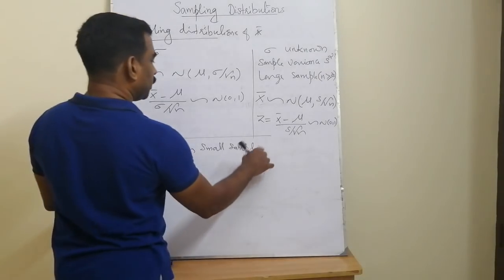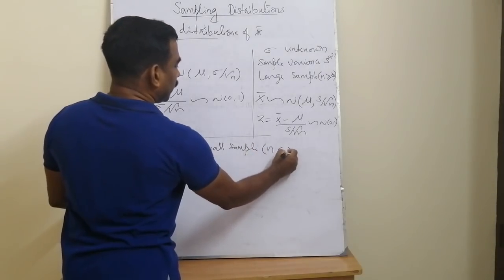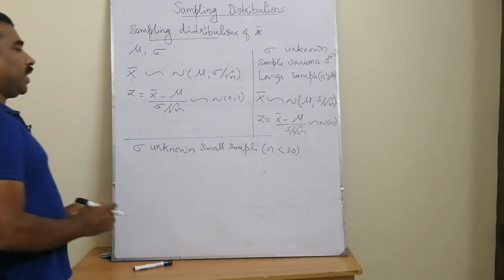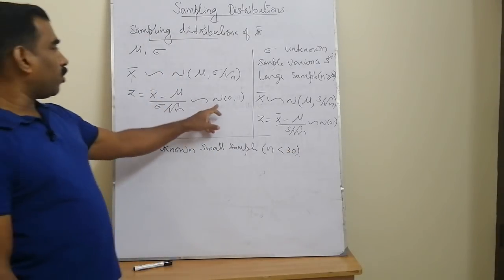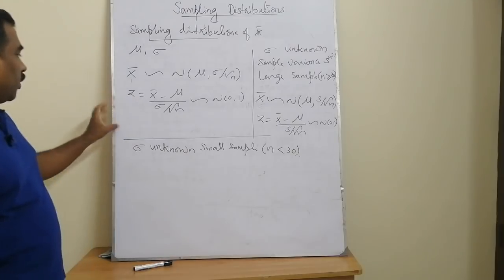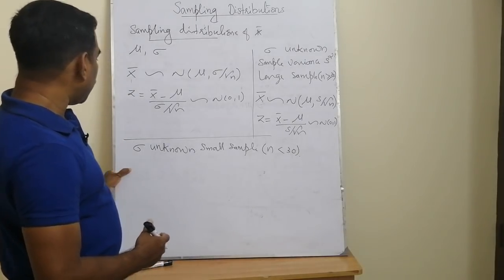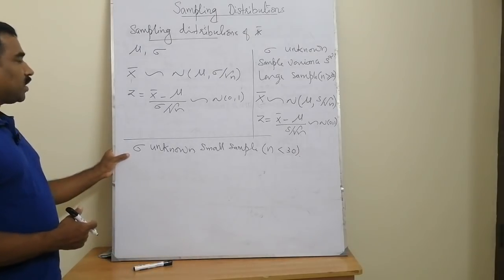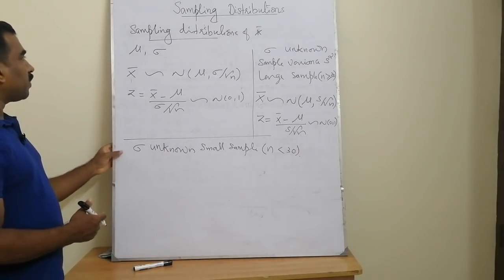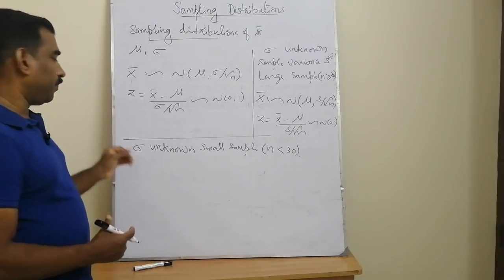Sigma unknown with the sample size n less than 30. Then, instead of the standard normal distribution, the sampling distribution will be a new distribution called the student's T distribution, and that T distribution case arises if you are drawing samples from a normal population only.